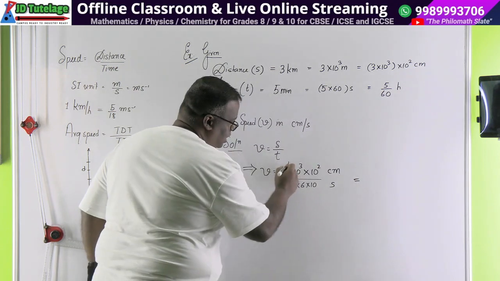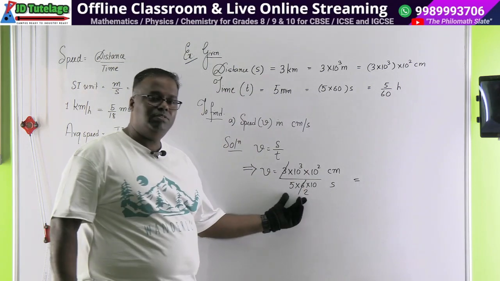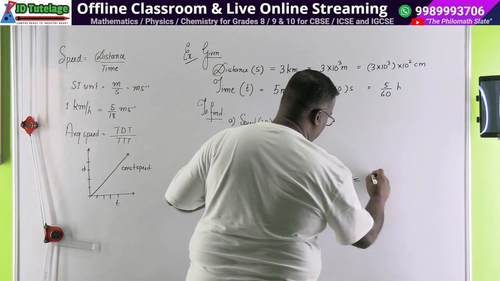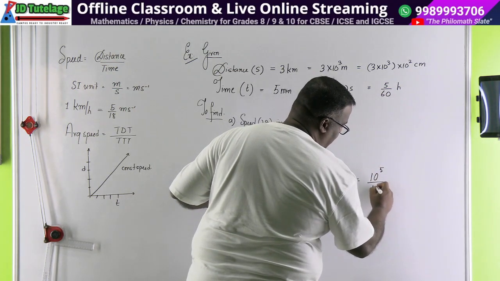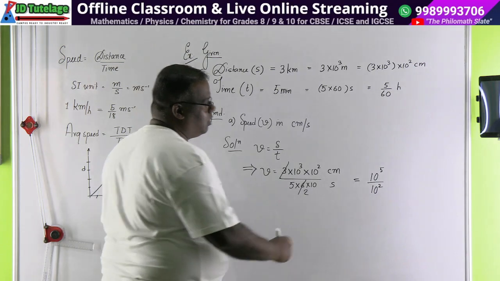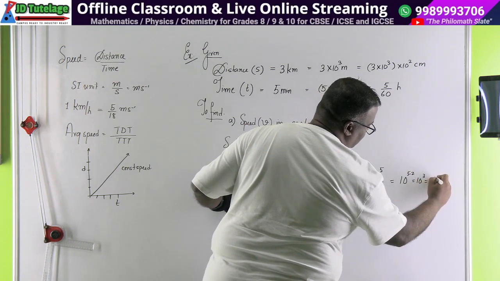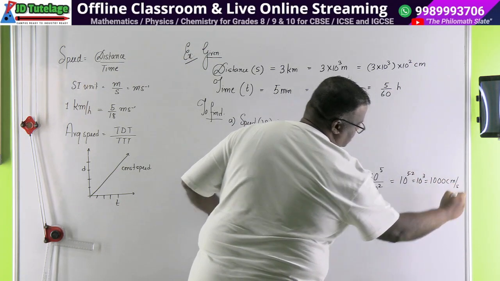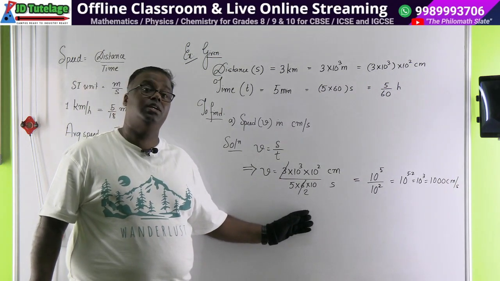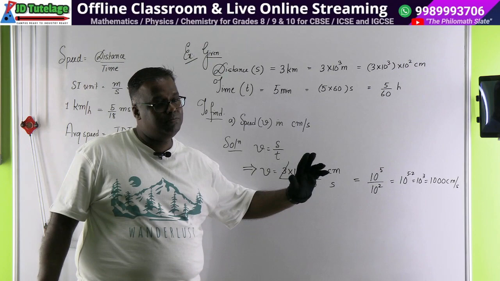Let's do it. 3 ने 6 को काटा कितने में? 2. And 5 into 2 is also, look the beauty of calculation. 5 into 2 is also 10. 10 into 10 is 100. So don't you think ऊपर में कितना मिलेगा? 10 to the power 5 divided by 10 to the power 2. 3 plus 2 is 5. ठीक है? तो ये कितना हो गया? This becomes 10 to the power 5 minus 2, which is 10 to the power 3, and you're absolutely correct. 1000 centimeter per second. CBSE never gives you tough calculation, but your calculating technique will be tested. जितना टेंस में लाएंगे उतना काम आसान होगा.